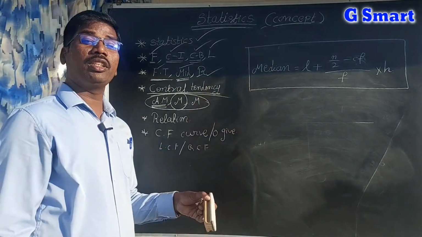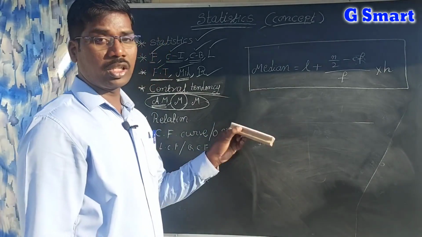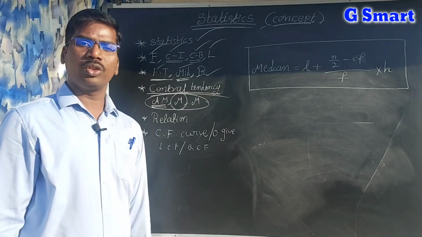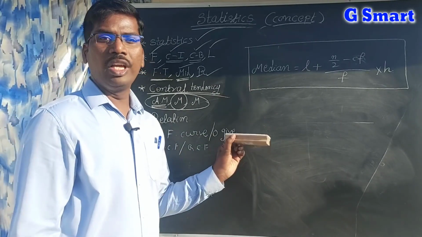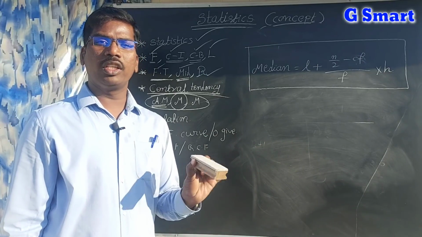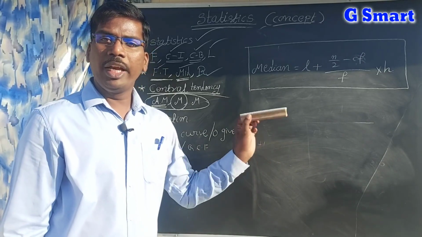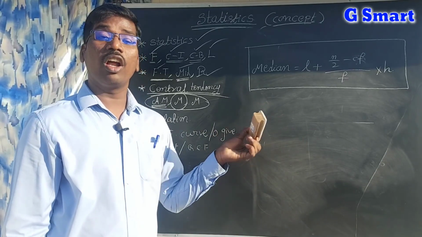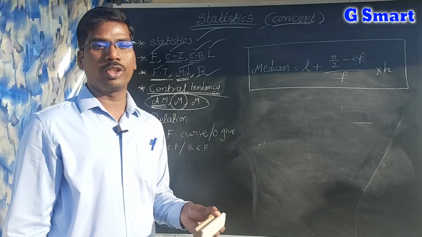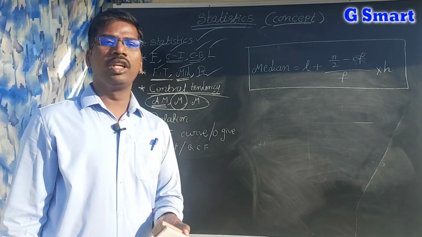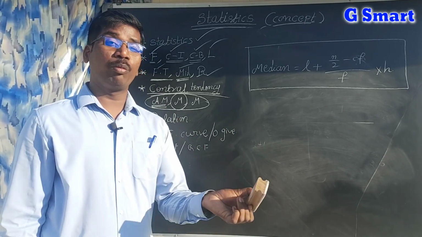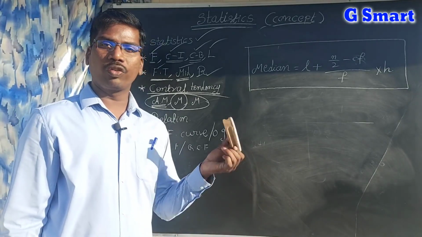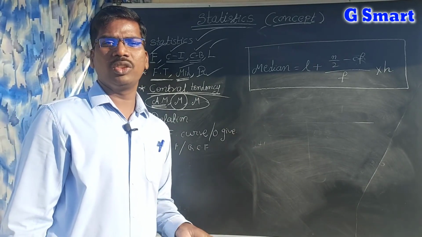In this median also there are merits and demerits. What are the merits? The median is very easy to calculate, and it is a unique value. It has only one value, not two or three values. It is also very easy to understand, for students, because if you know addition and division, that is enough. If the number of observations is even, you just add the two middle terms and divide, so it is easy to understand.